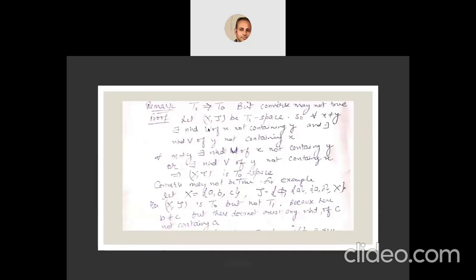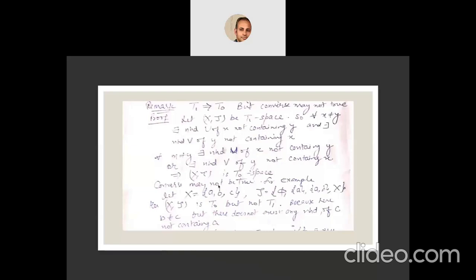So let (X, tau) be a T1 space. So for all x not equal to y, there exists a neighborhood u of x not containing y, and there exists a neighborhood v of y not containing x. Now for all x not equal to y, we can replace AND by OR. There exists a neighborhood u of x not containing y, or there exists a neighborhood v of y not containing x, and this is actually the definition of a T0 space. So this implies (X, tau) is a T0 space.